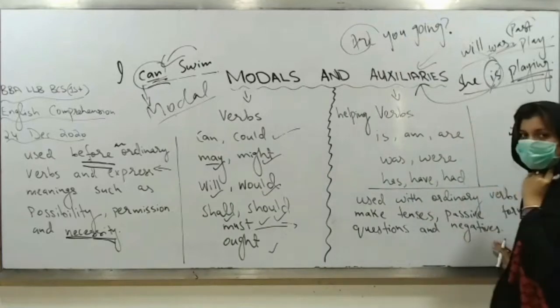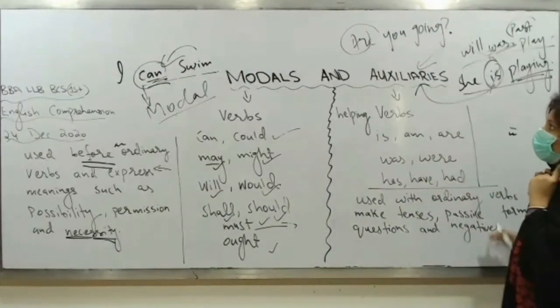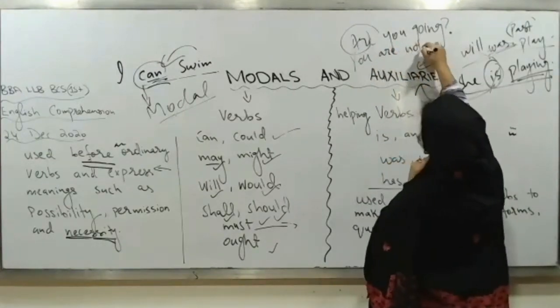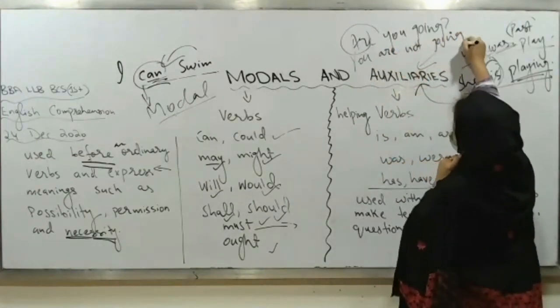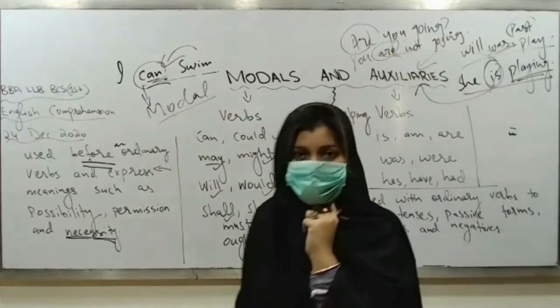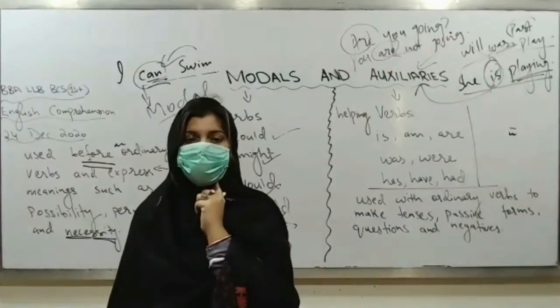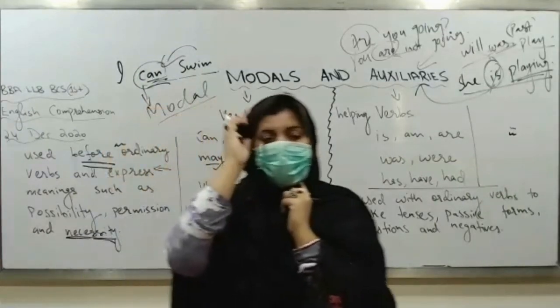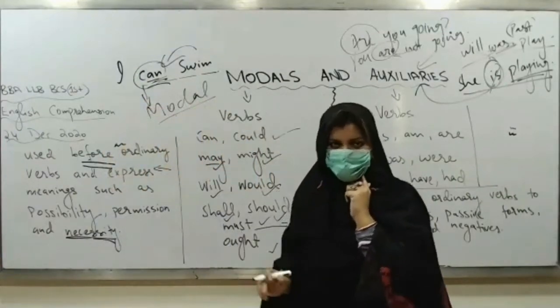In the same way, auxiliaries are also used to make negatives. For example, you are not going, right? So here we have used this are with not to express an action that will not take place, or that is in a negative sense. So again I'm repeating, what are modals and what are auxiliaries?